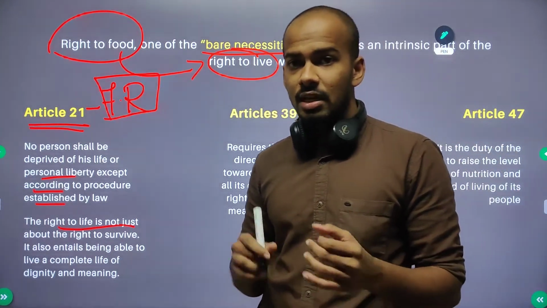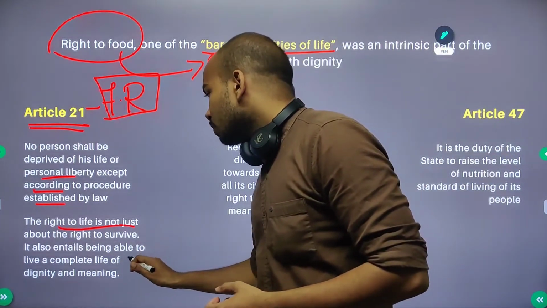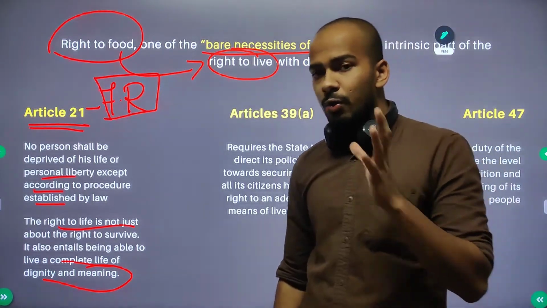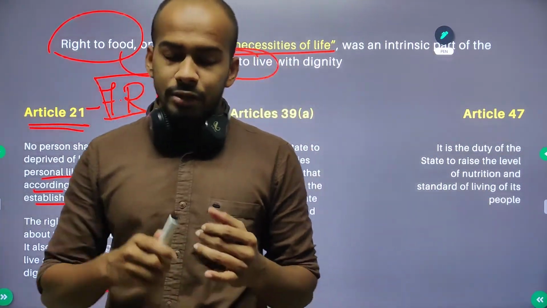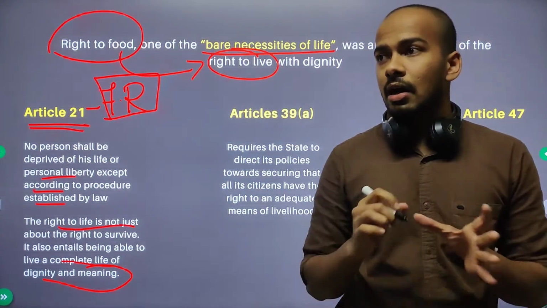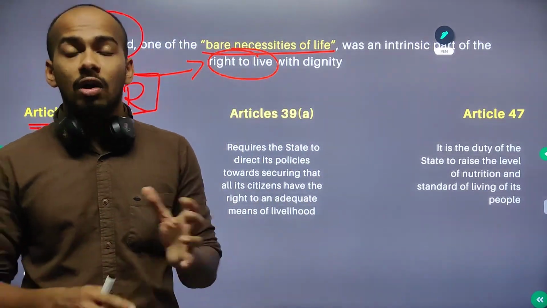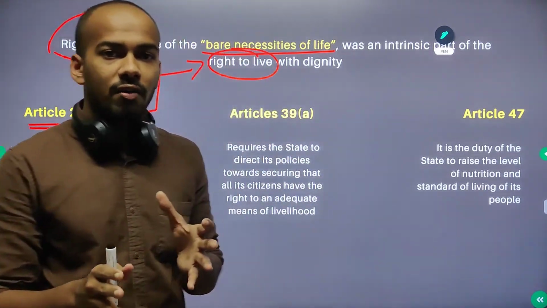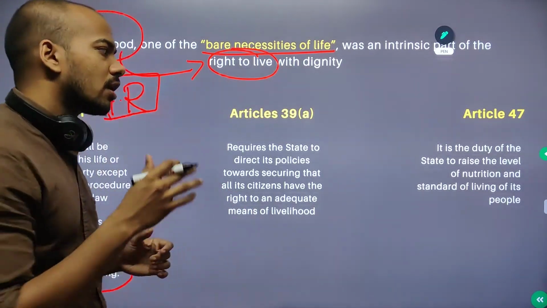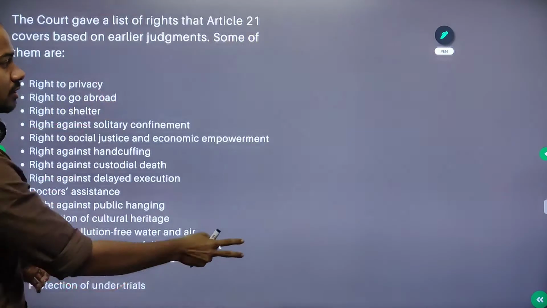Right to life means that you should be able to live a complete life of dignity and meaning. This will include many things. For example, you should have proper access to food, shelter, education, clean air, water, a non-polluted environment, even the right to privacy. All these things are an intrinsic part of the right to life. That's what the court has said through different judgments.